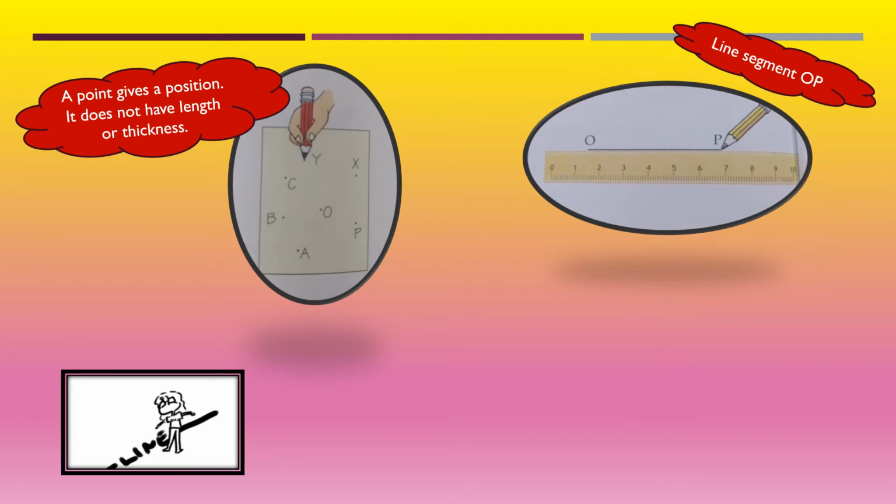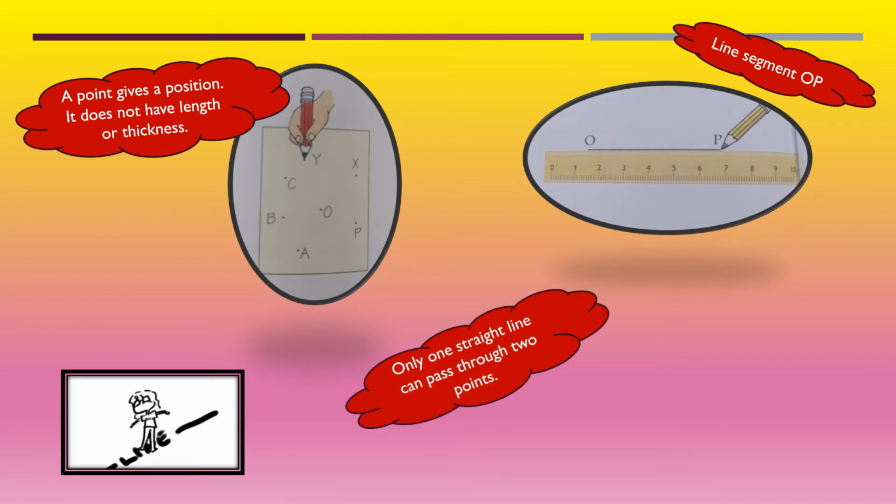You will get that line segment, and you name it. Here I have named it line segment OP. Only one straight line can pass through two points, children. Always remember, only one straight line can pass through two points.